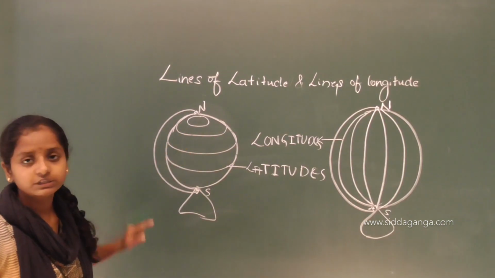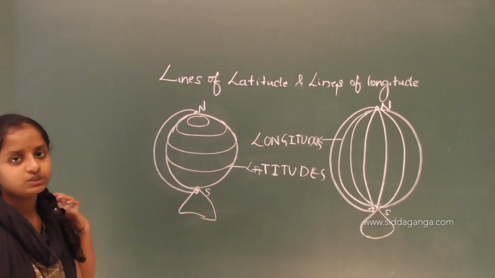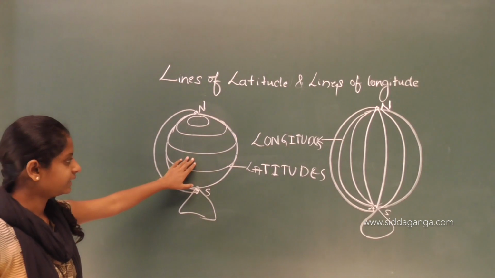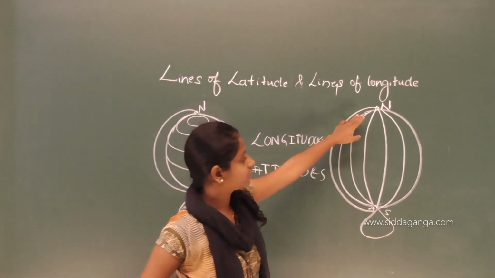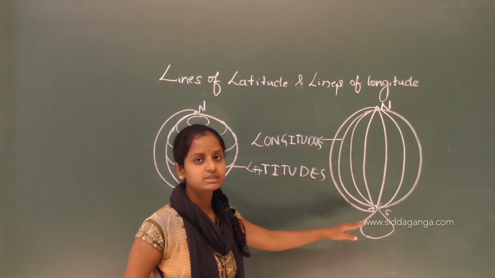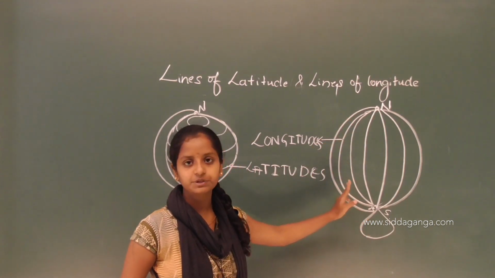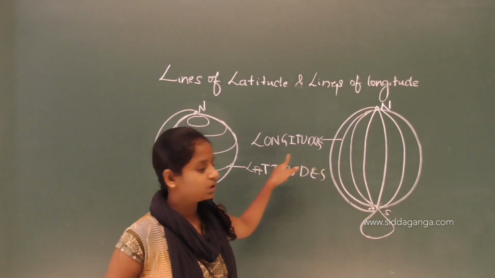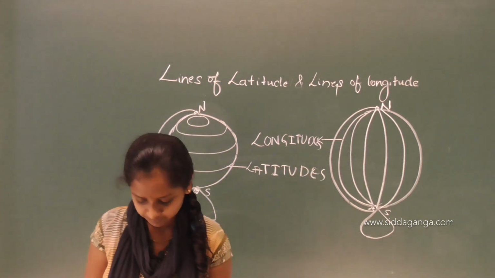These are called longitudes. So we can draw circles from north to south with an equal distance. Those are latitudes, and we can draw semicircles from the north to the south pole with an equal distance between them. Those are called longitudes.